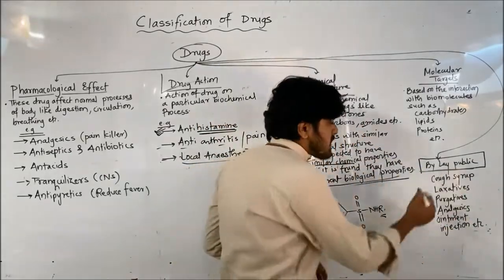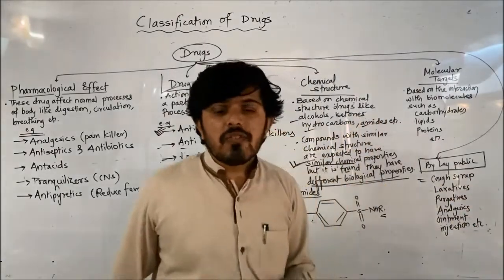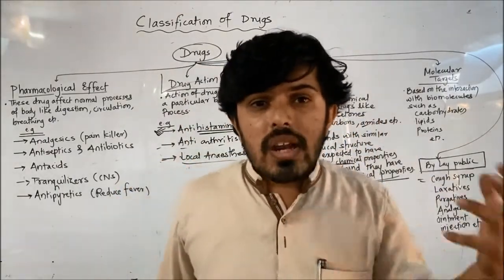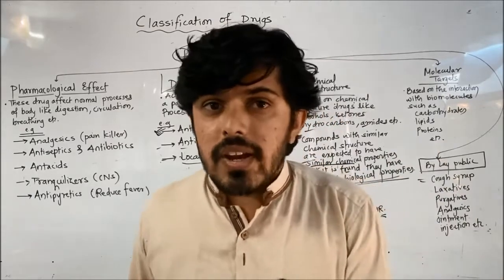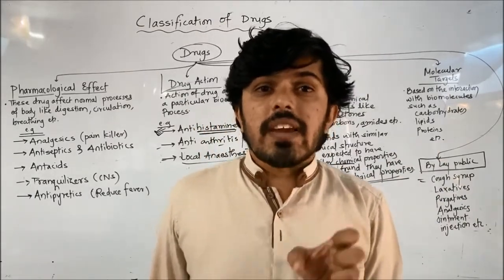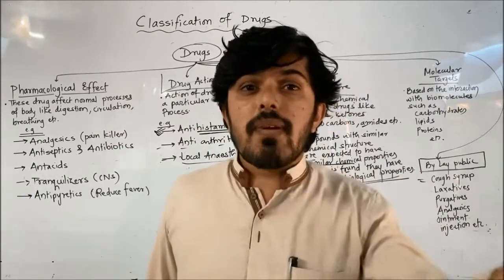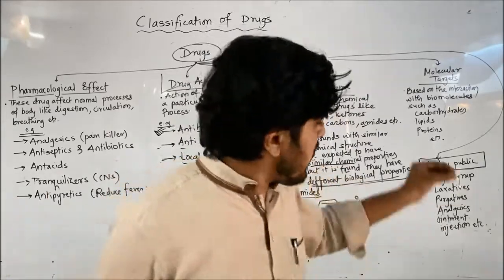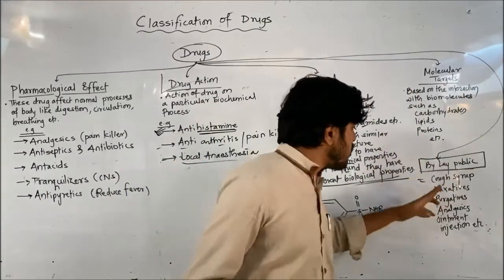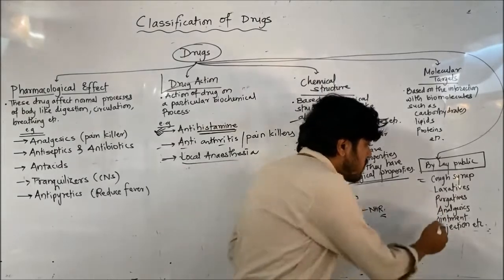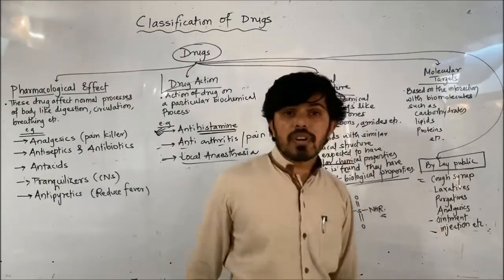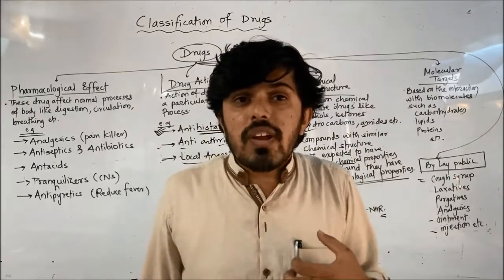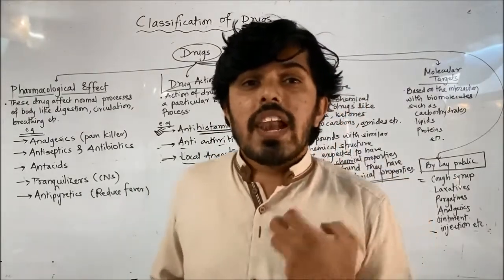Same thing, I have given many examples. Cough syrup. Now cough can be due to a viral or a bacterial cause. You do not specifically say, give me an antibacterial cough syrup. Layman's language: cough syrup, laxative, purgatives, analgesic, ointment, injection. Very important. When you go to the doctor, they will also speak with you in layman's language.